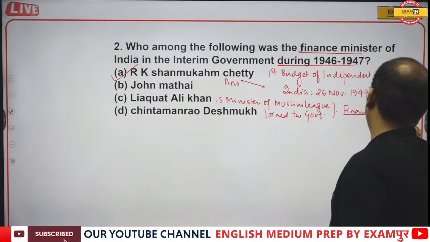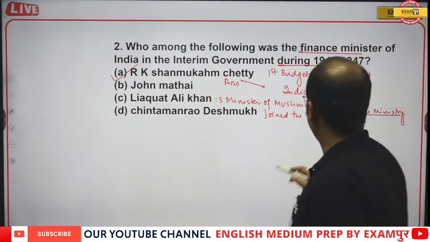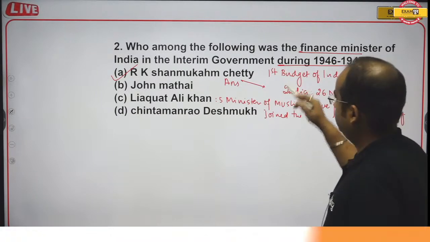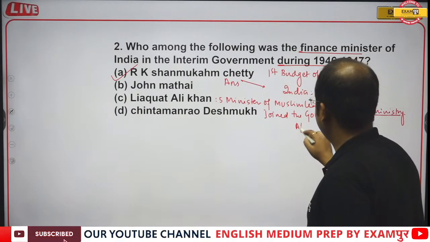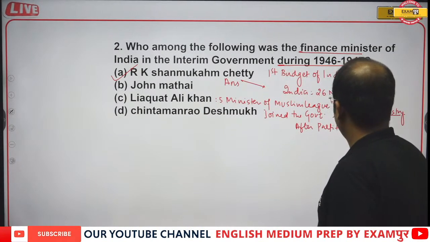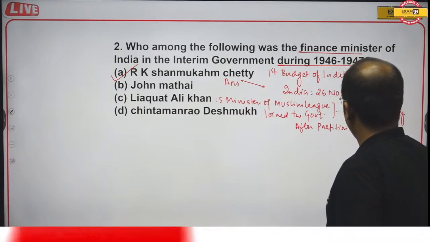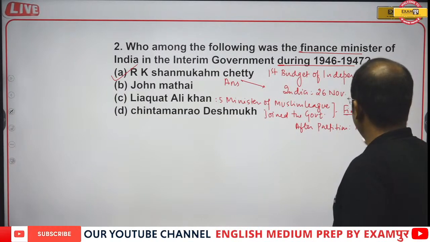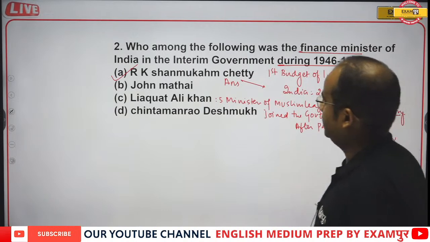Then he was given the finance ministry, and after partition he became the first prime minister of Pakistan. So the first prime minister of Pakistan became Liaquat Ali Khan.